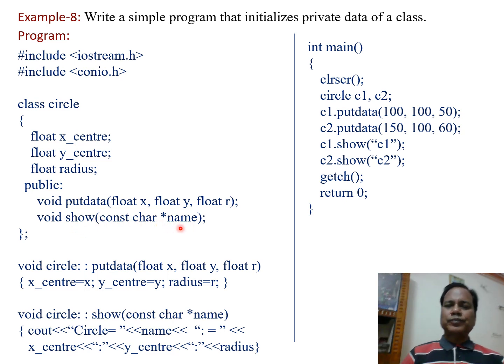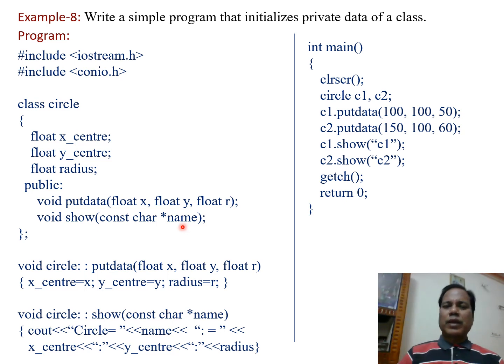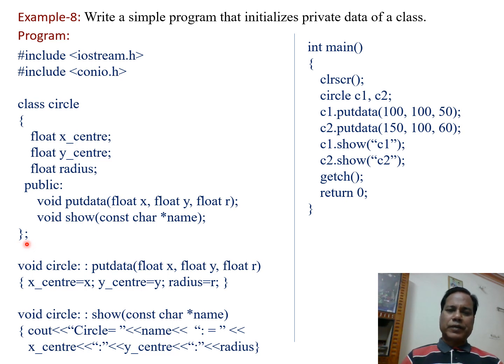It shows the data corresponding to the character pointer variable name. Here the constant keyword before character is used just to avoid any change in the name having characters. Then at the end a semicolon is written.